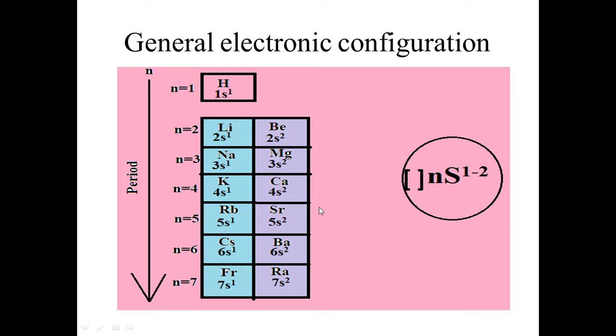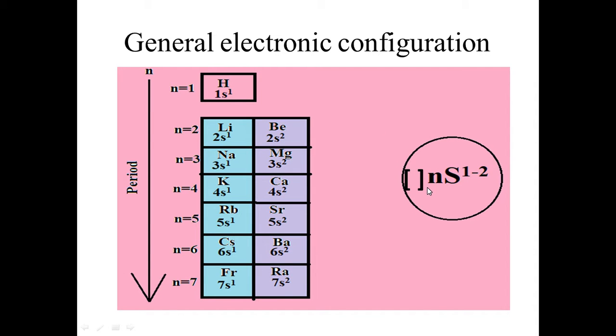And since all these elements belong to the s block, the last electron is always filled inside the s subshell. The superscript 1 indicates that the valence shell has 1 electron, and 2 represents that the valence shell has 2 valence electrons.